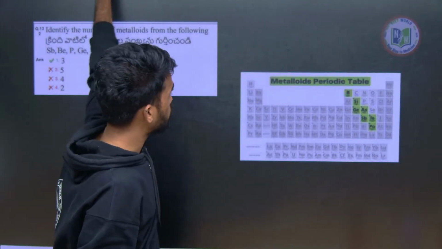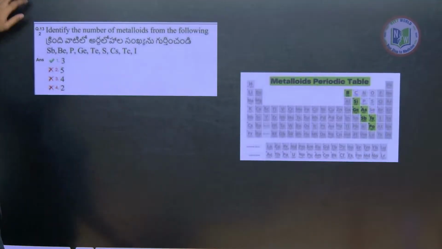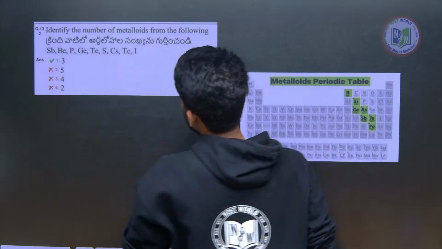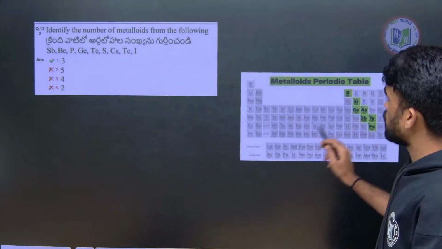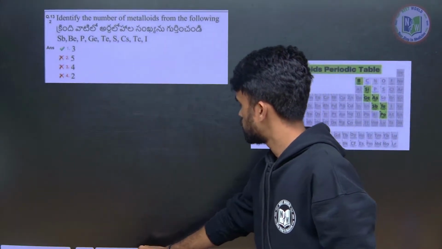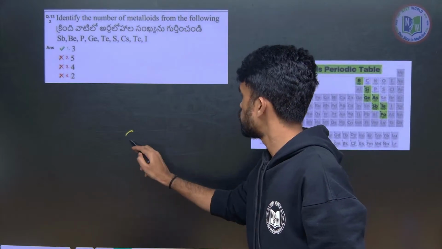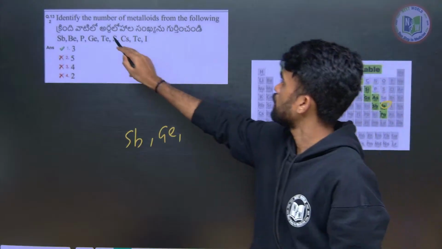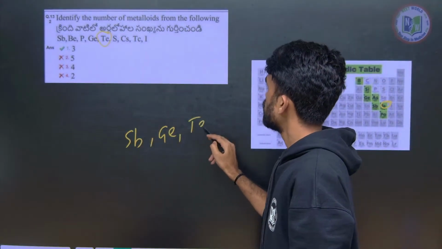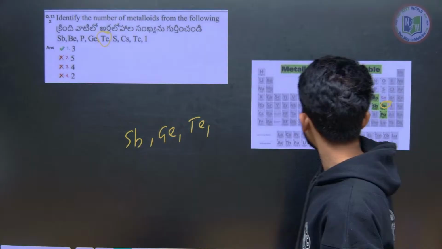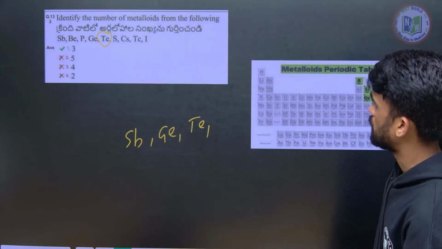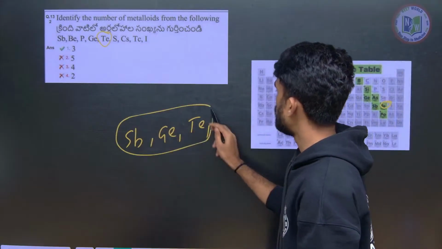So now what are the things we are seeing here? SB, antimony, yes, we have antimony, and the next germanium, next tellurium, here Te, okay. Anything other than this? No. So all others are what? Metals, and some are non-metals. Okay, so these are the three metalloids we have.